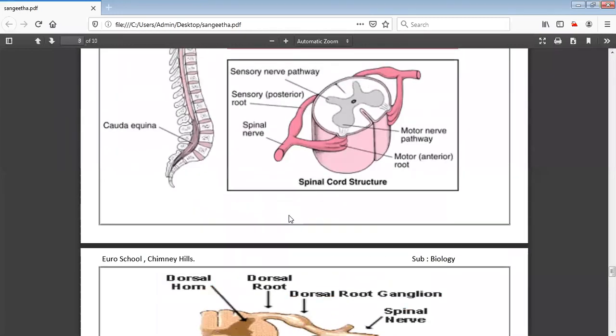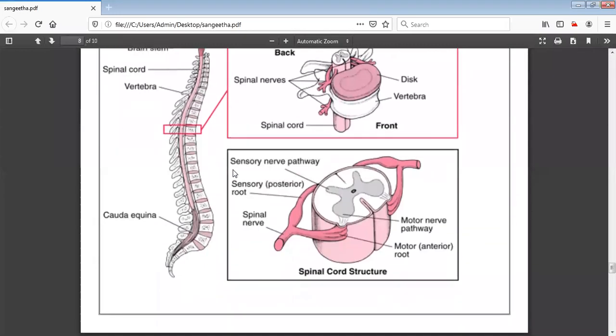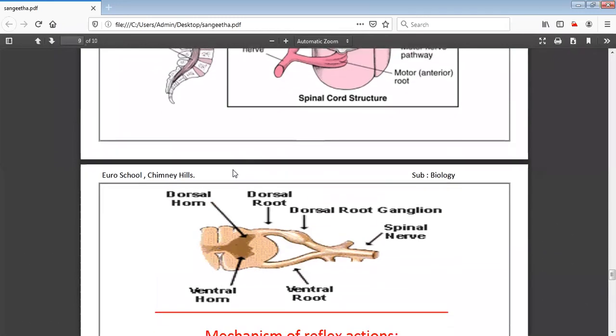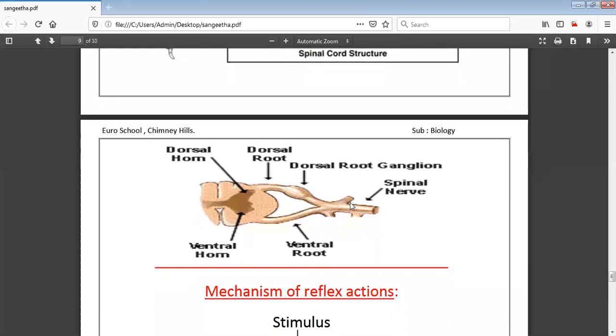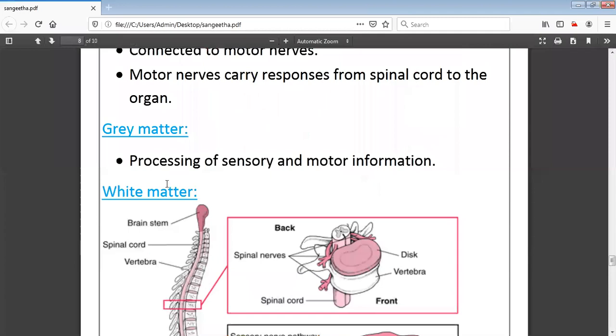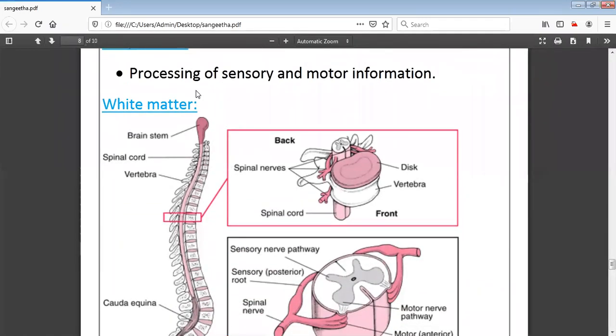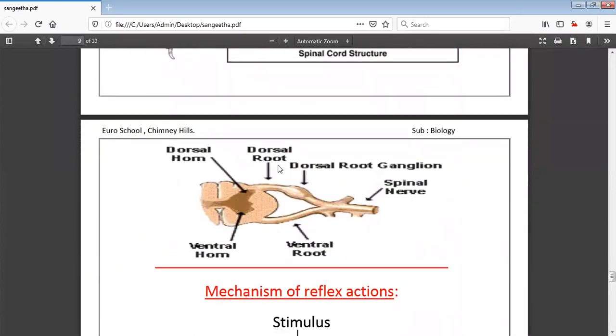And when you come across the matter, here I have mentioned the white matter. There is gray matter as well as white matter. The gray matter helps in both the sensory as well as the motor information, while the white matter acts as a central canal. Can you see here, that is gray matter as well as white matter. Both help in carrying or processing both the sensory as well as motor information. Where are the sensory and motor information present? They are present in the dorsal horn as well as the ventral horn.